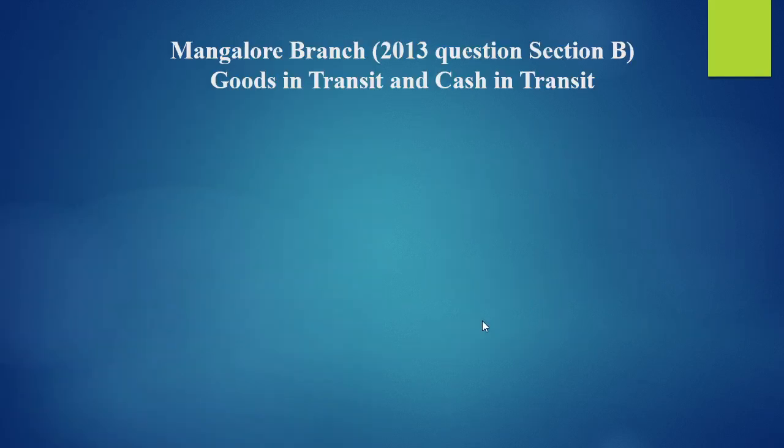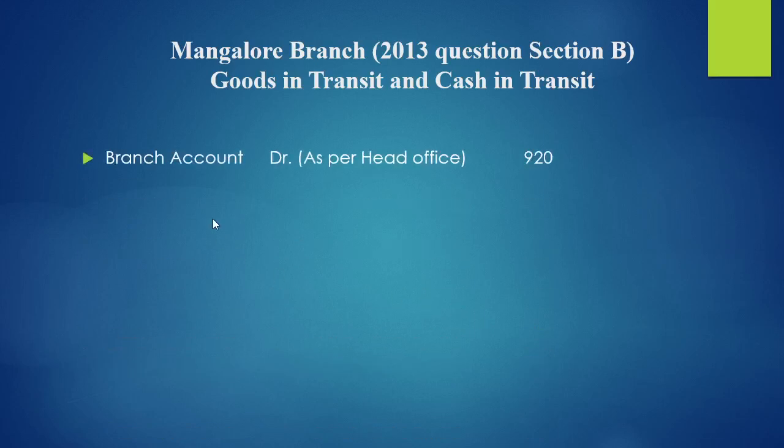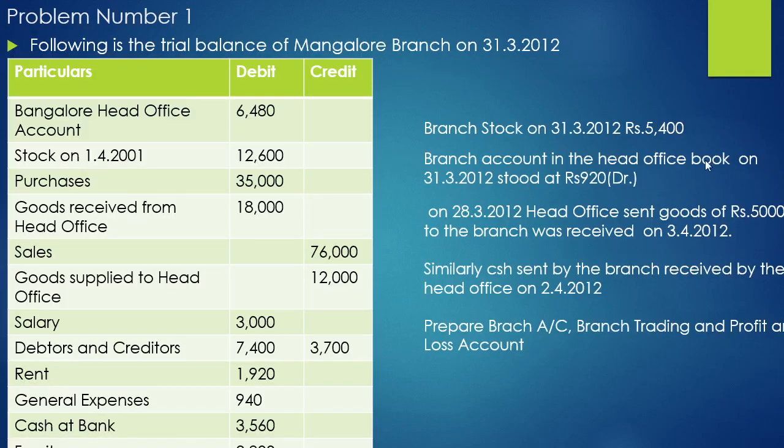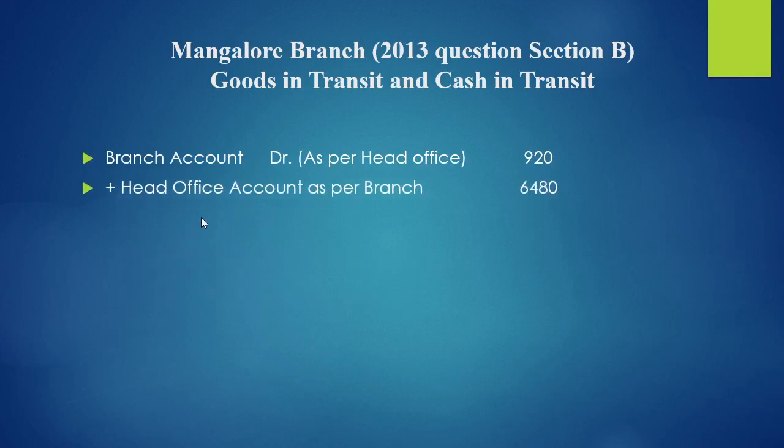So how to find out this cash in transit? First I'll consider branch account debit balance 920 rupees, given in the adjustment. And the next one, head office account as per the branch.